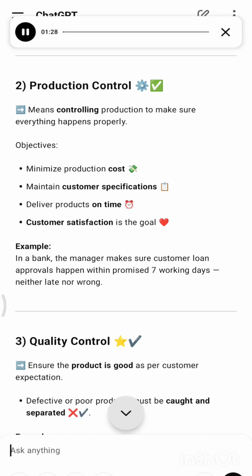2. Production control means controlling production to make sure everything happens properly. Objectives: minimize production cost, maintain customer specifications, deliver products on time. Customer satisfaction is the goal. Example: in a bank, the manager makes sure customer loan approvals happen within the promised 7 working days, neither late nor wrong. 3.